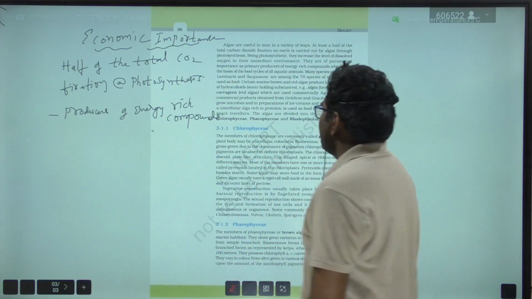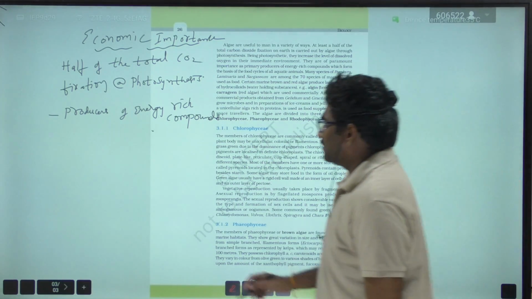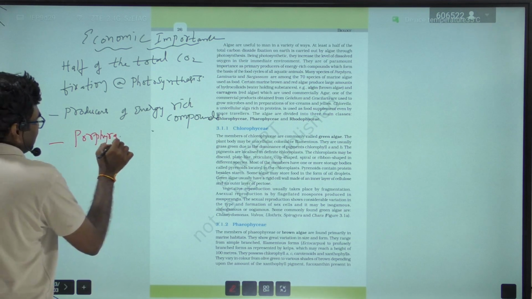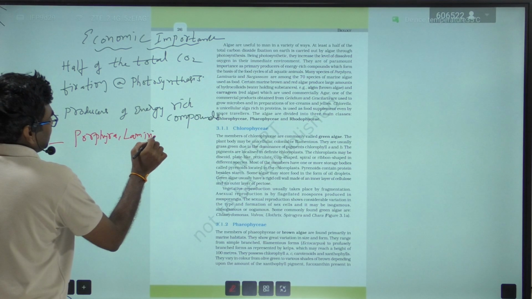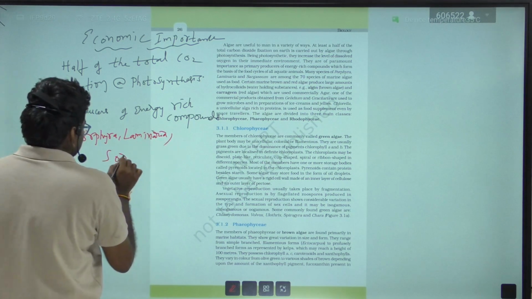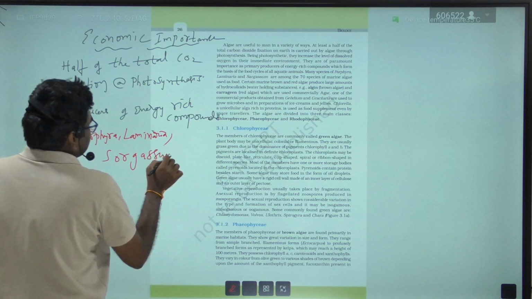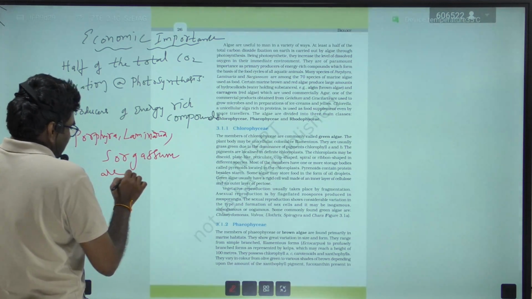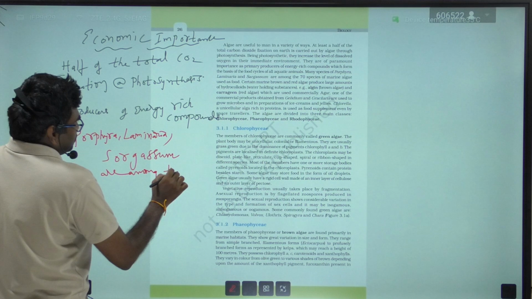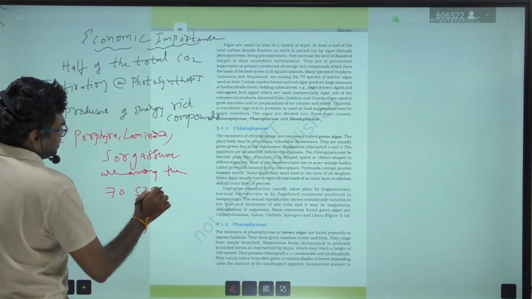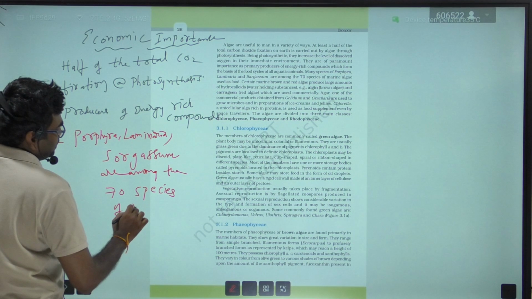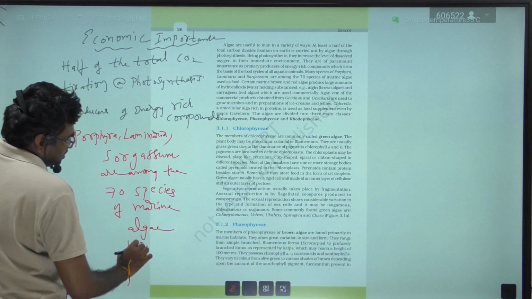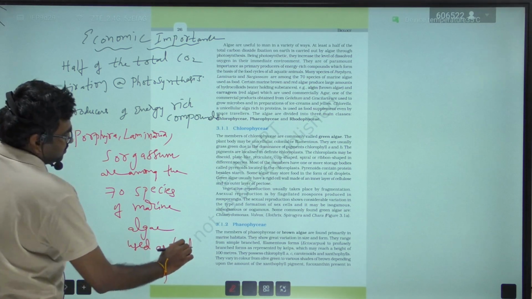And another important thing is, many species of Porphyra, laminaria, and sargassum are among the 70 species of marine algae used as food.